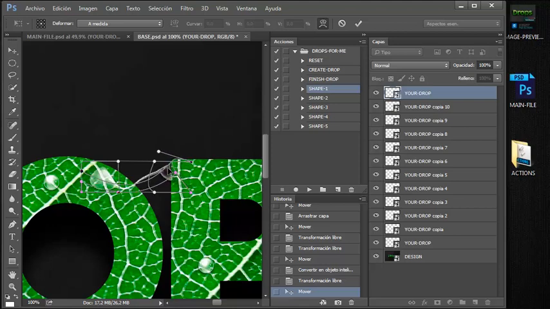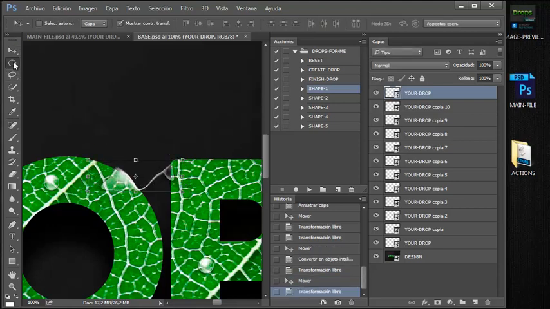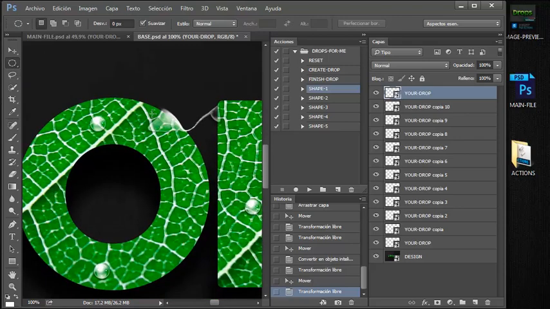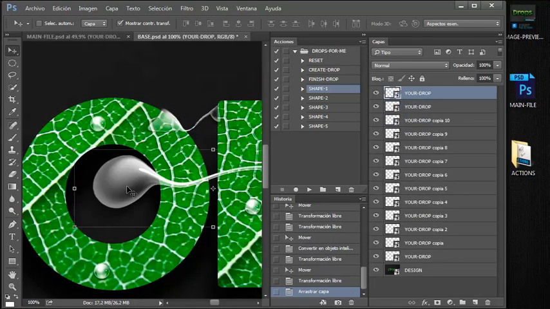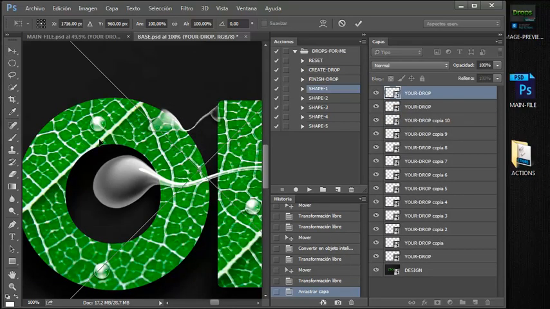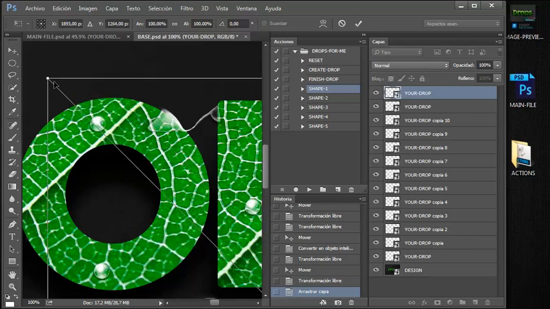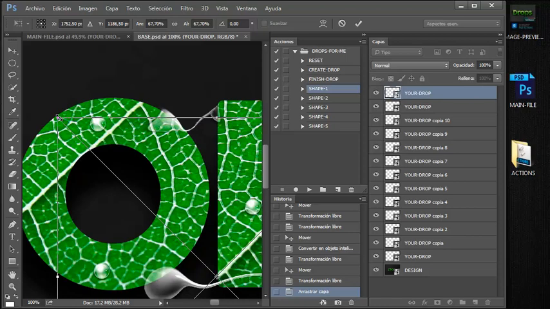So your drop seems to be over this, something like this. So then you have that one there. If you want another one, you just put it here, and you just start playing with this the way you want.